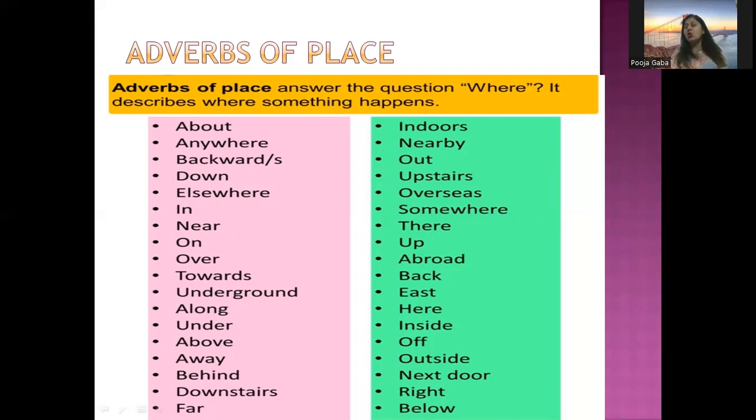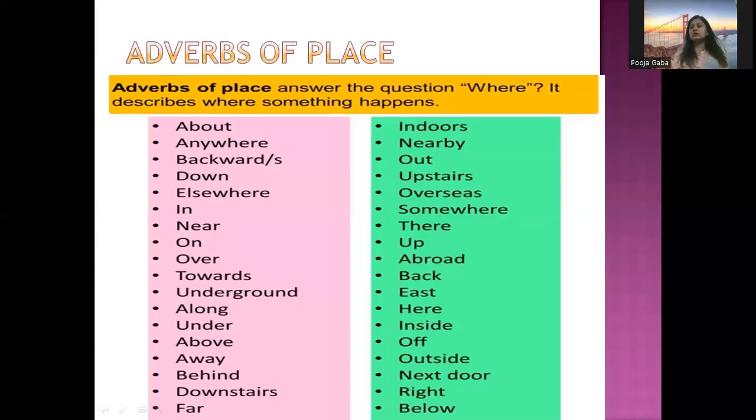Same way, if I talk about he has gone somewhere. Now where has he gone? Somewhere. This somewhere is giving an answer of where. Same way, if I talk about he is roaming here and there. So where is he roaming? Here and there.